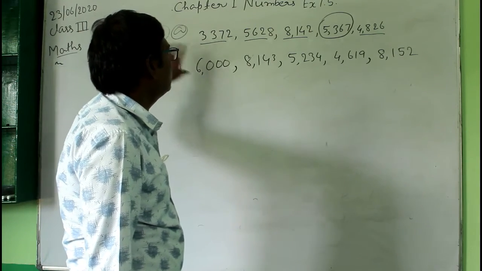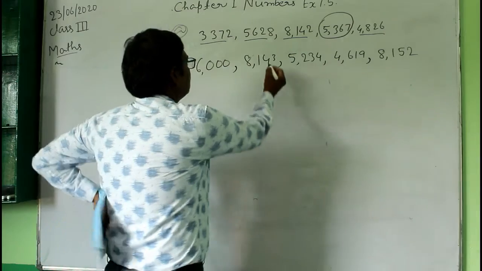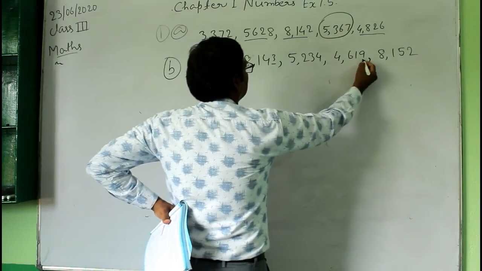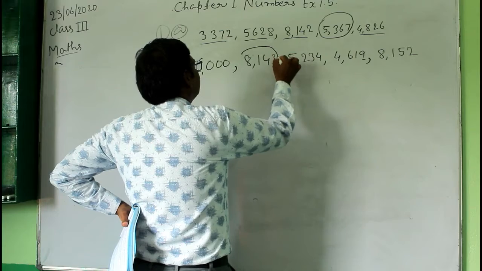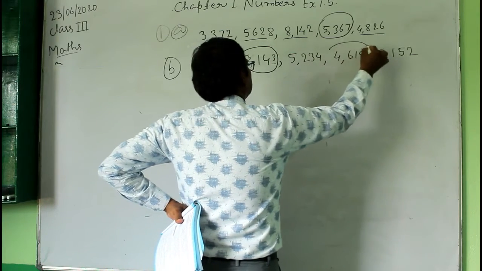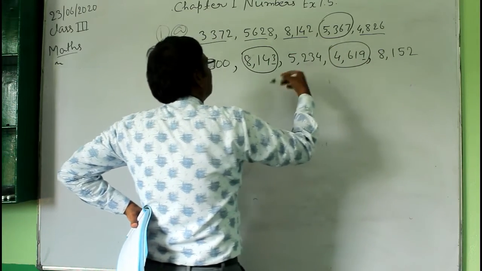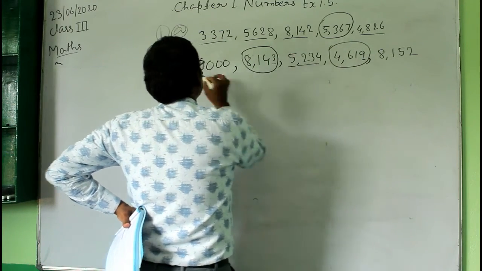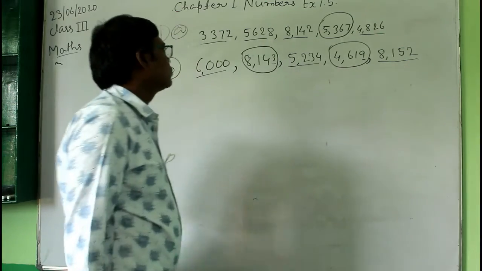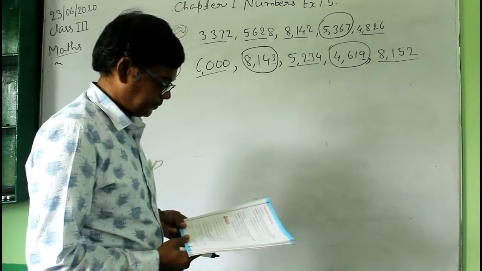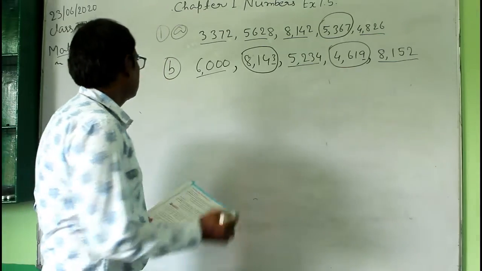So circle the odd numbers. See here it is 3, and here it is 9. So these two numbers are odd numbers. Circle this number and also circle this number. The other numbers, this one and this one and this one, are all even numbers. So in this way you can find them. Now question number 2.